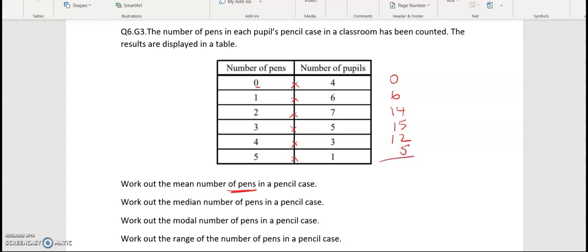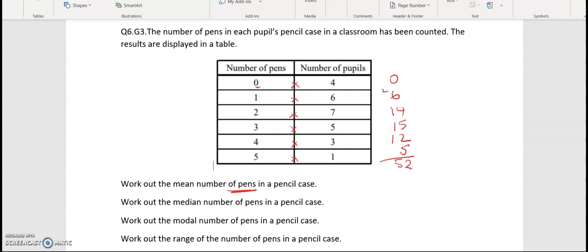So to work out the number of pens in total, we have 6 and 4, 10, 15, 20, 22. So 2 down and 2 carried over, so 2, 3, 4, 5. So there are 52 pens in total. Now that is the number of pens, but we've got to divide it by the number of pupils so that we can work out on average how many pens per pupil.